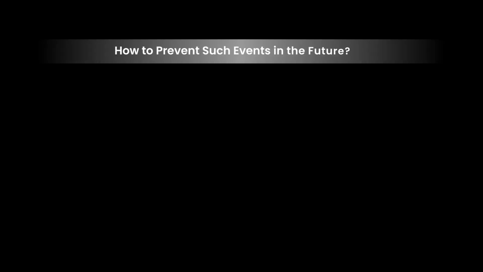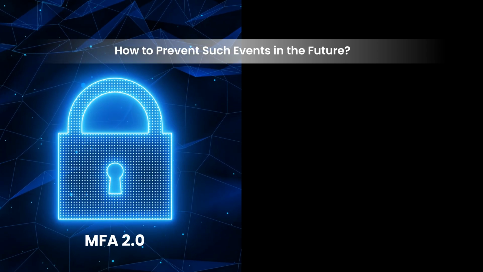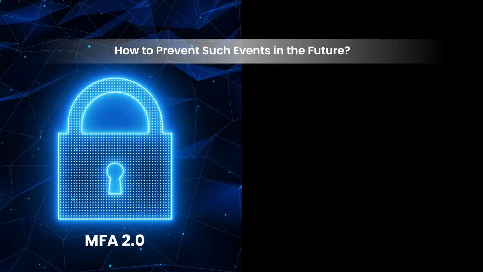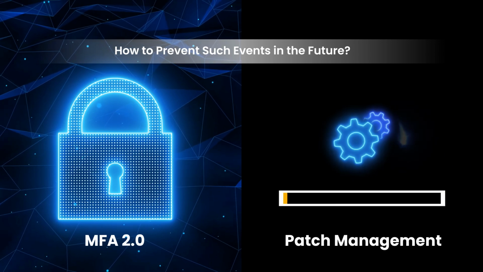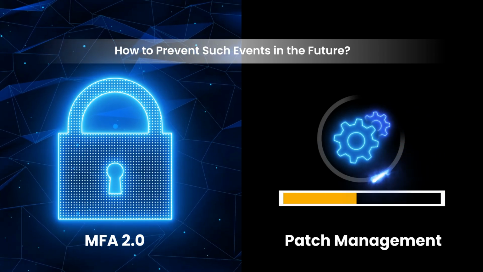How can we prevent such events in the future? Adopt agentless solutions like MFA 2.0 to enhance resilience and reduce failures. Companies should also utilize patch management tools to automate the deployment of updates.